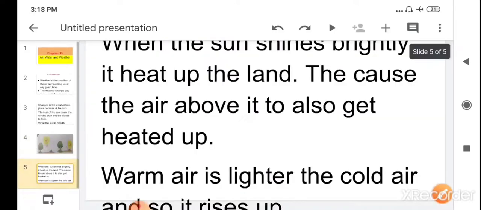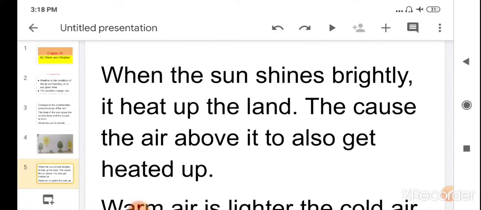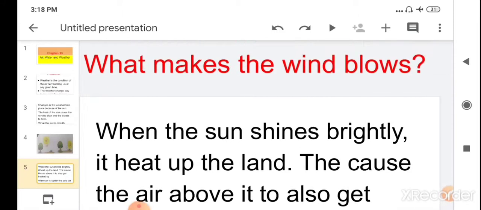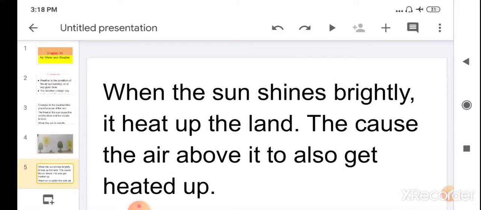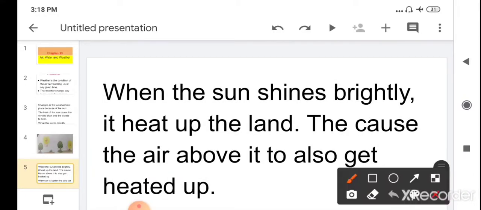Children, then our next topic is what makes the wind blow. How does the wind blow? Children, when the sun shines brightly, it heats up the land, and this causes the air above it to also heat up.